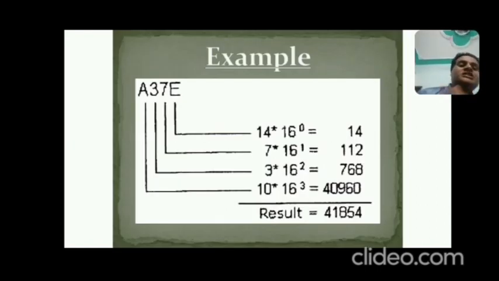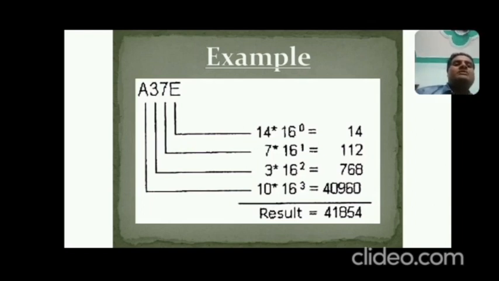A37E, yes, this is an example of hexadecimal, because E comes under 0 to 9 and A to F, and 7, 3, and A also come under 0 to 9 or A to F. So now how will we convert? Take bit 0. Bit 0 is E. That is E into 16 to the power 0, where E has the value 14 in hexadecimal. Dear student, you have to learn what the values of E, A, B, C are in hexadecimal. You should know before calculating this example. So 14 is the value of E. 14 into 16 to the power 0 is equal to 14.